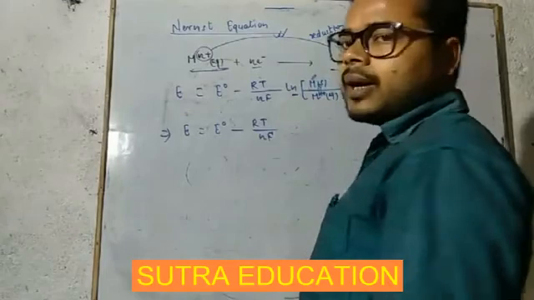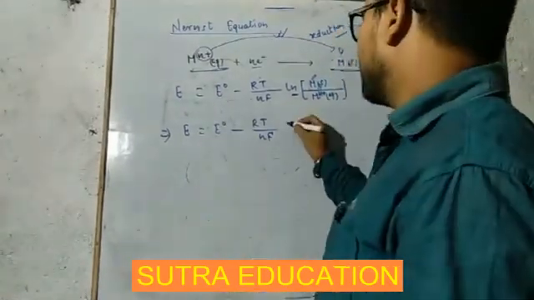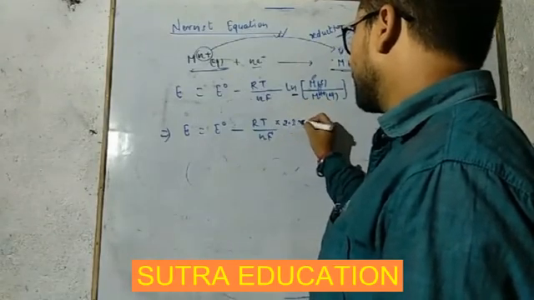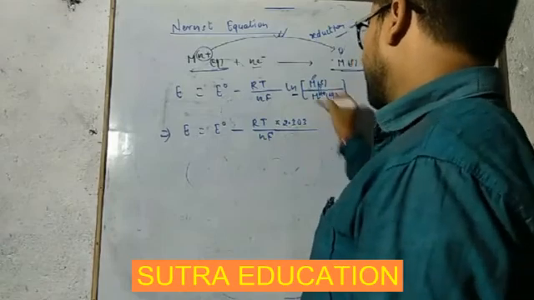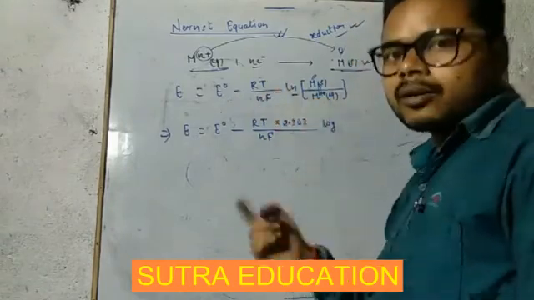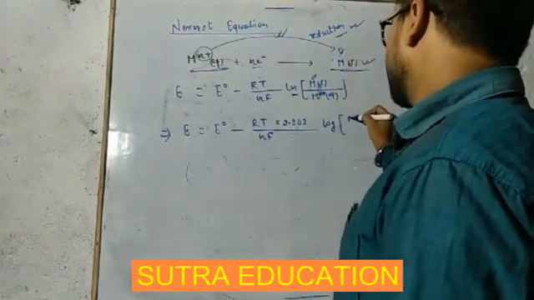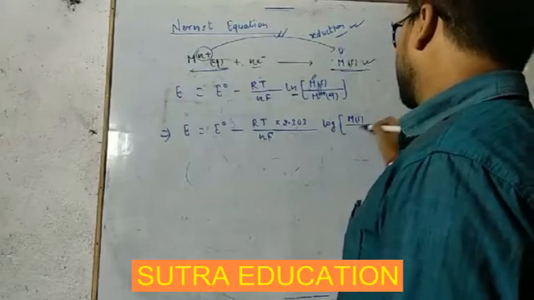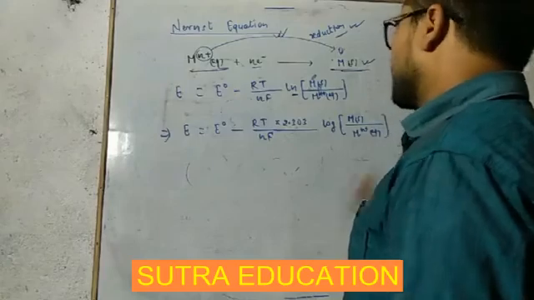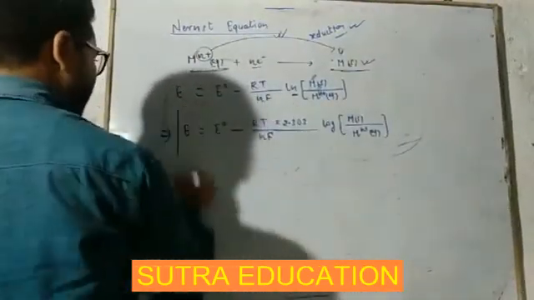I have to convert this natural log into base 10, so I will multiply by 2.303 and write log base 10 of M solid upon M n plus aqueous. It is showing concentration. This is actually the Nernst equation.